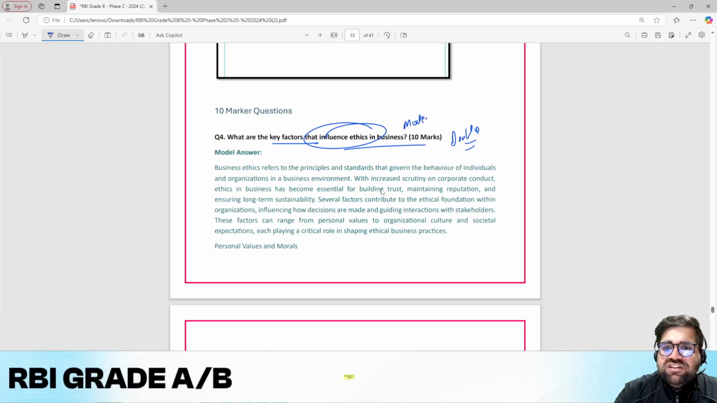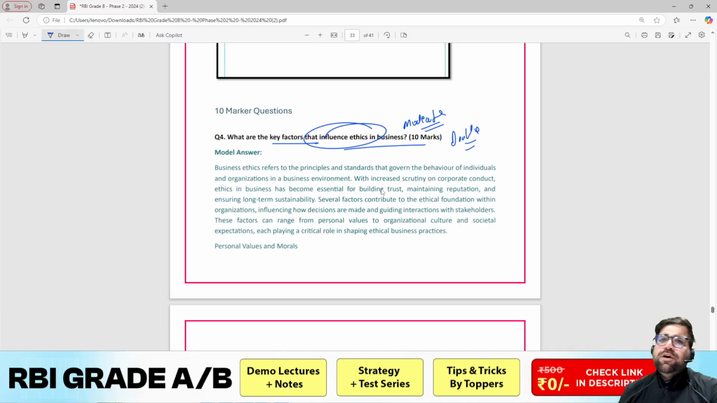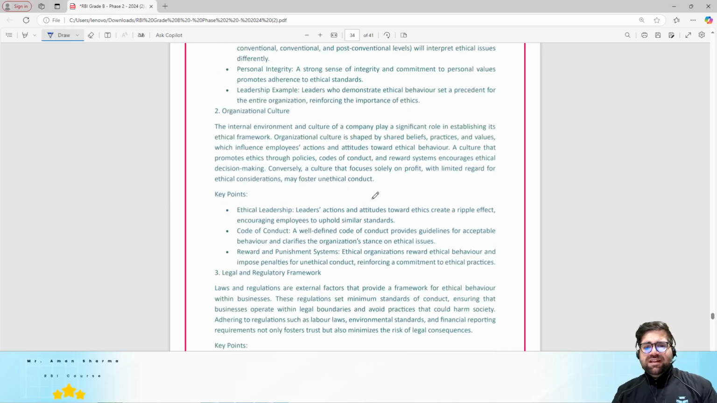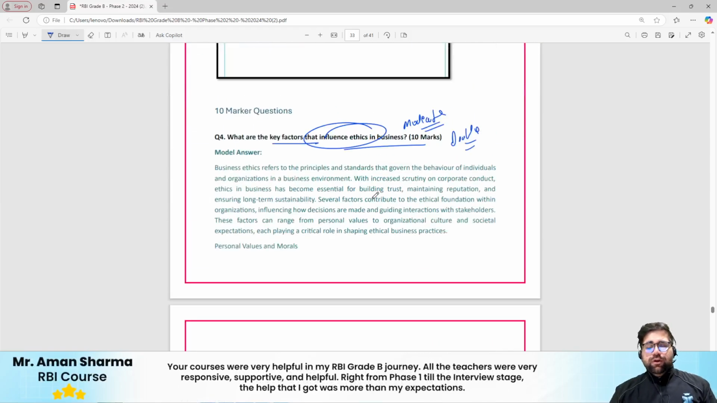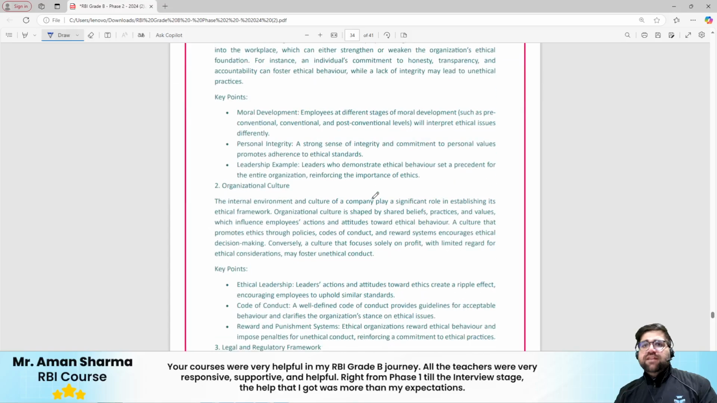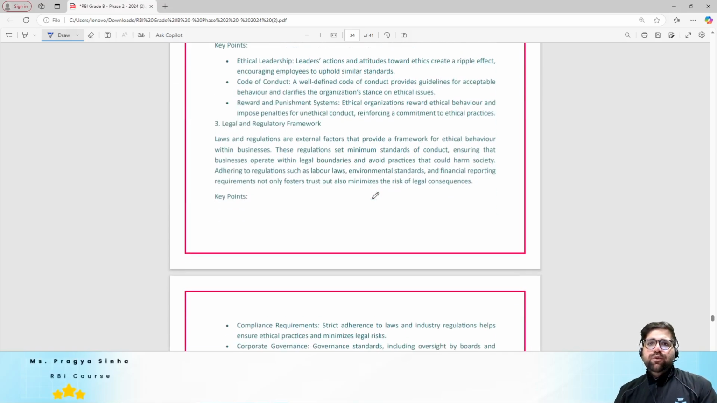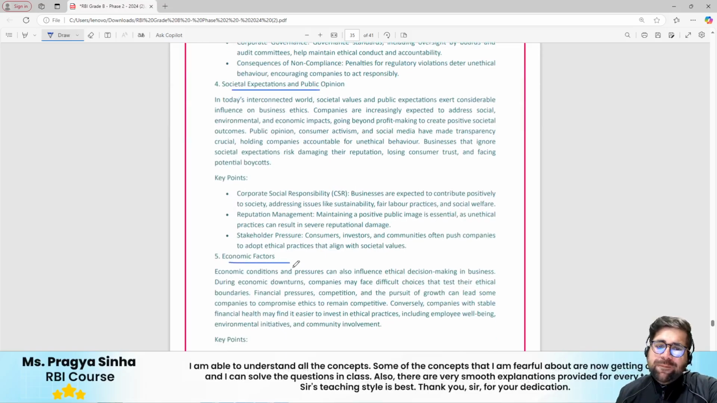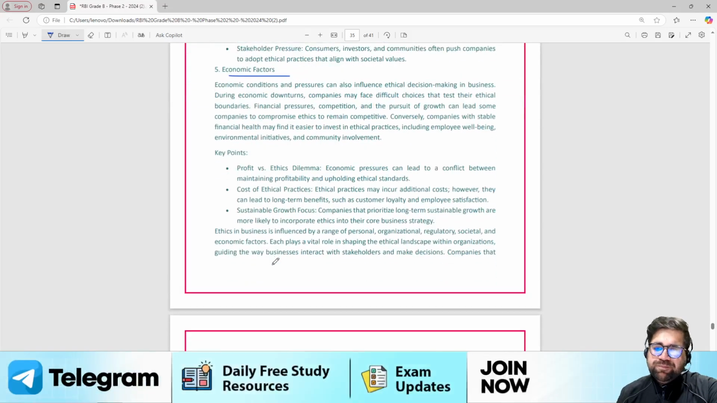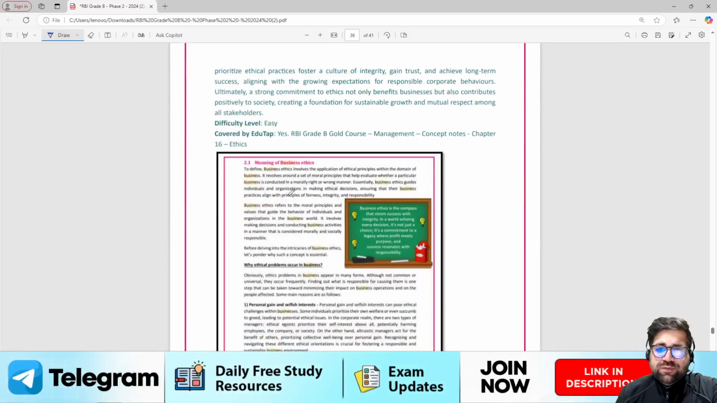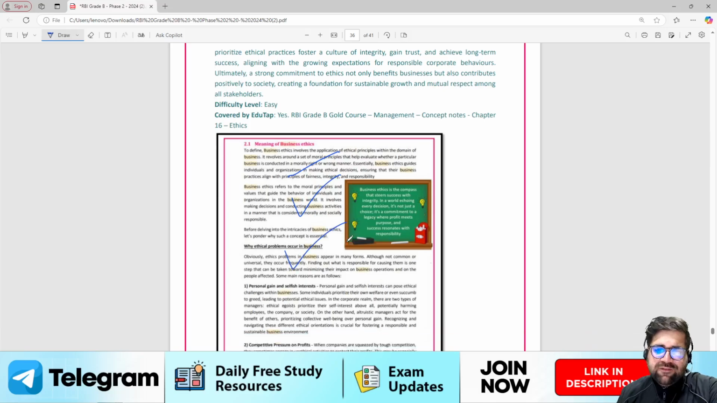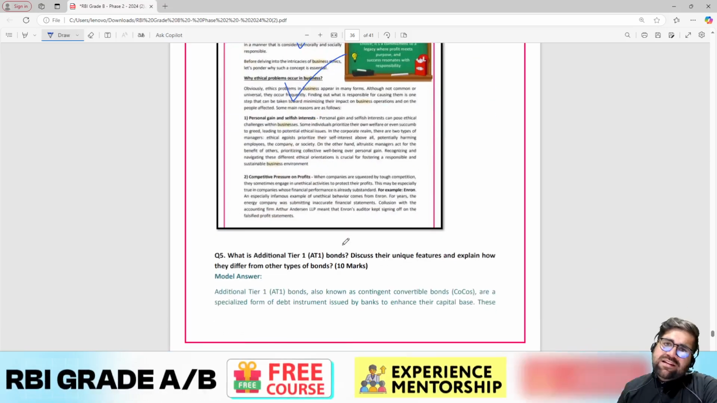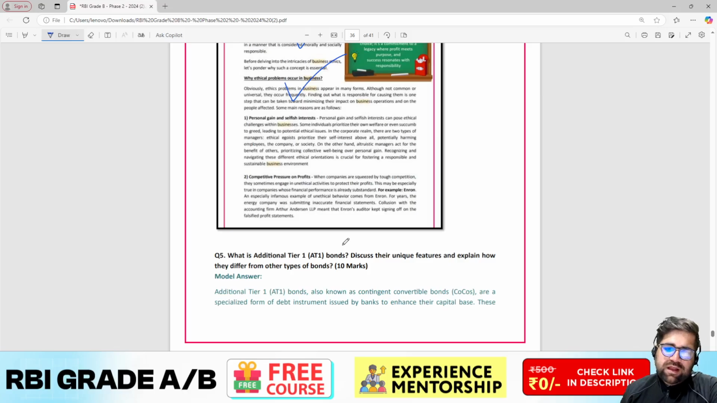There are multiple factors to it, but still I think this question is doable, though I will rate it as moderate. Why moderate? Because you need to think and then write. But still this question is good to go, because you have multiple points over here. There should be no dearth of word limit, right? Then you have societal expectations, economic factors, and multiple things. Next question, yes, this was also covered in our course: why ethics is an important chapter. We have covered it beautifully in our course.